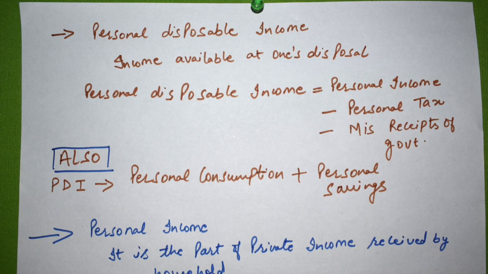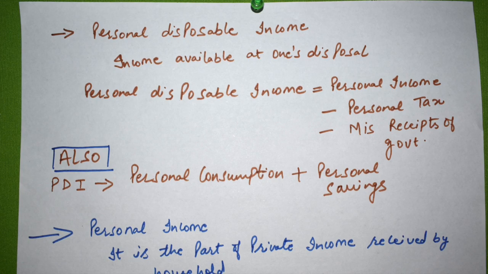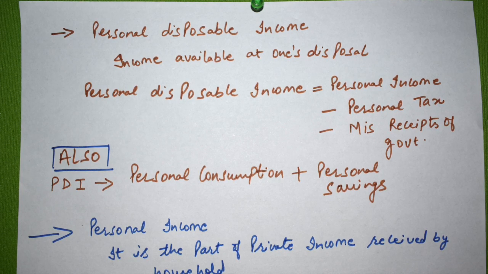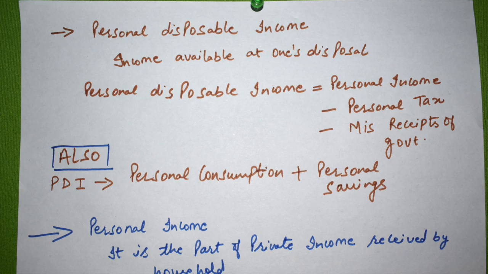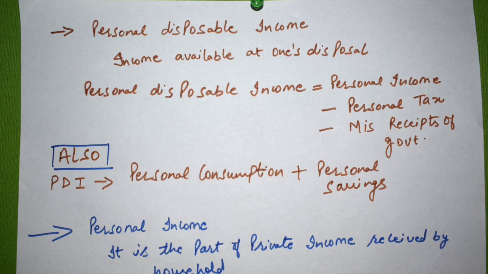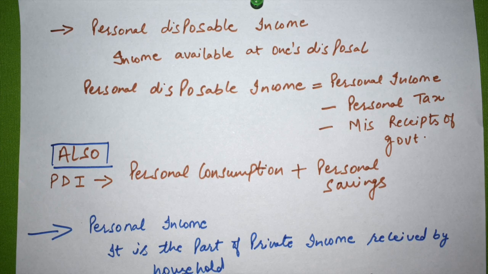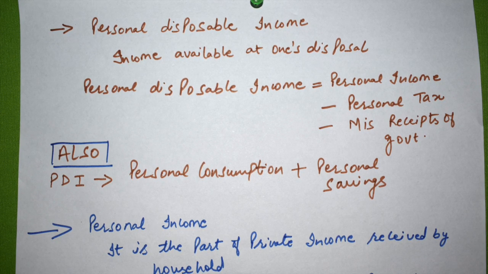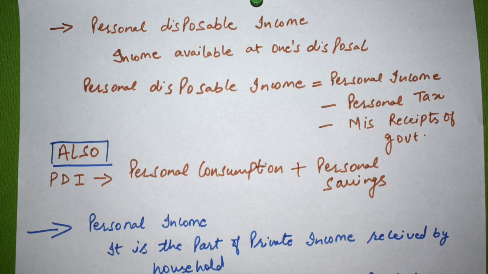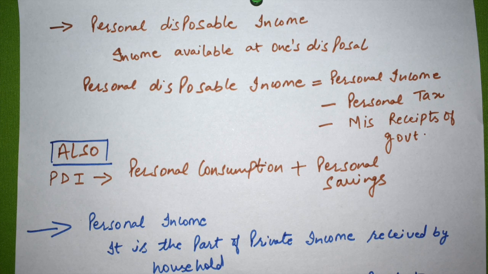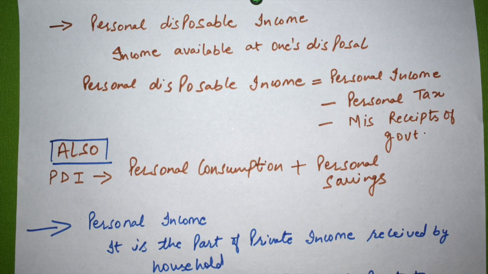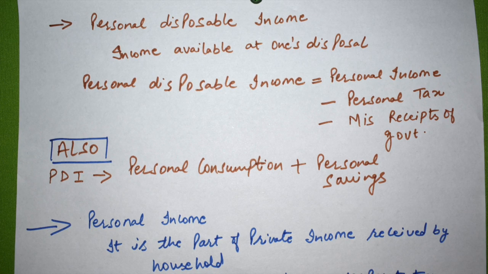The personal disposable income includes the personal income of a person, minus personal taxes minus miscellaneous receipts of the government. Let me make one point clear over here is the disposable income. This is the topic which is separated, will be the part of the chapter.